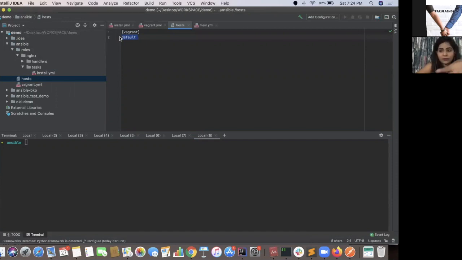If you don't have it in your SSH config, you might consider adding the IP. What you can do is write vagrant, ansible_host, then give your host IP here, and any SSH file that you want to use, you can add that, or you can add it in ssh-add and use that as well. Currently, since it's already added in my SSH config, I'm using that.